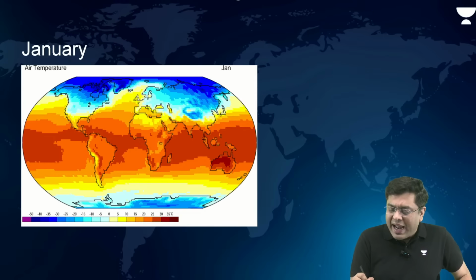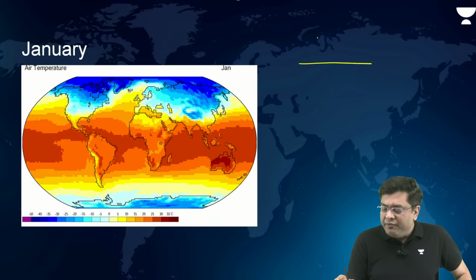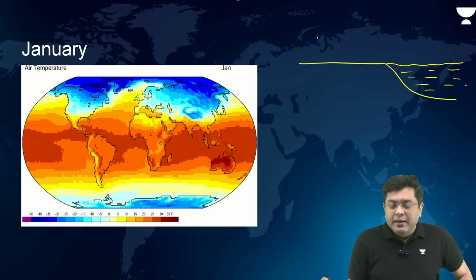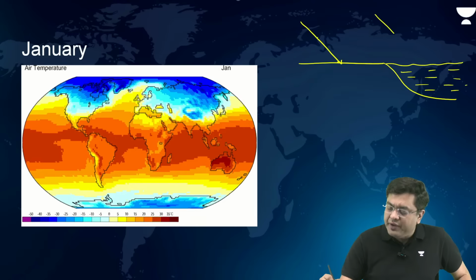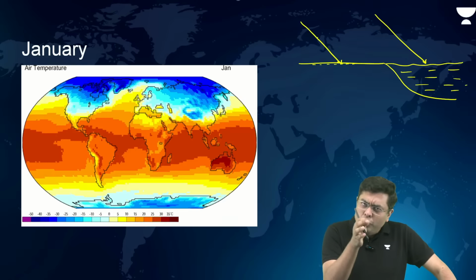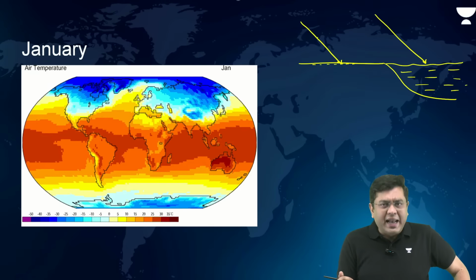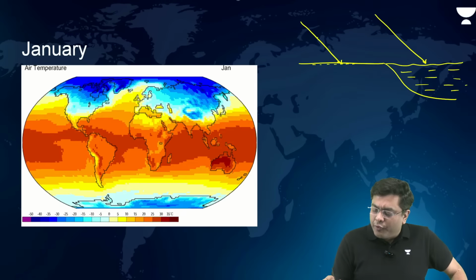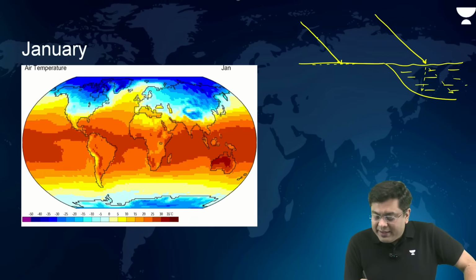When we talk about land, and when we compare it to the region around any water body, the solar rays which are received, or the insolation which is received, is restricted to a tiny thickness of around 2 to 3 inches in the case of the land area. Whereas in the case of water body, that heat gets dissipated. So that means land heats up faster.